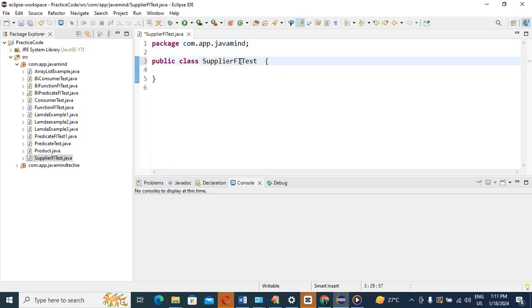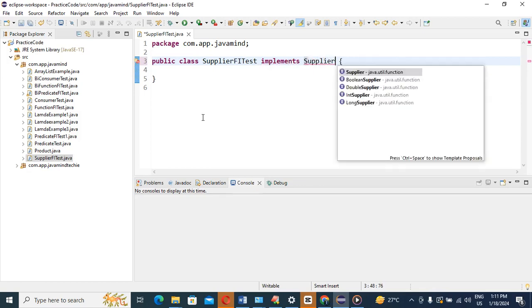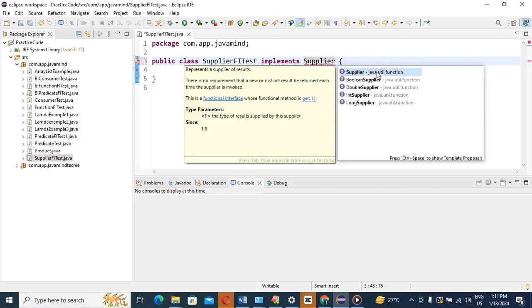Suppose this is our class, SupplierFunctionalInterfaceTest class. This test class implements what? Supplier, from java.util.function. This Supplier interface is available inside this package.